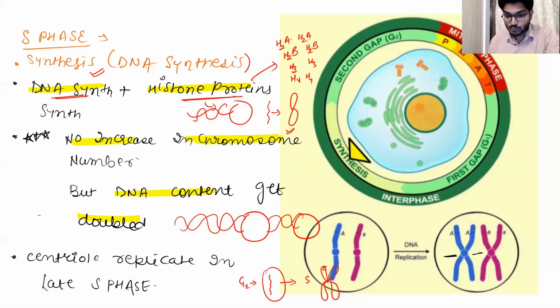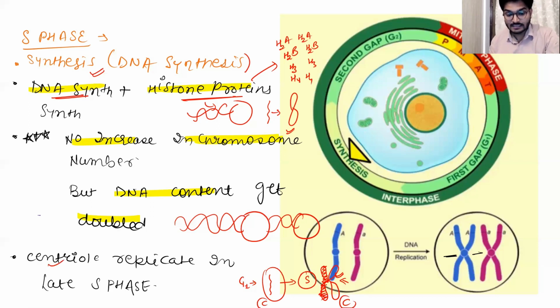So initially, this portion was the original DNA, and this one is the thing being synthesized in the S phase. So the DNA content is getting doubled, but here the chromosome is one, here the chromosome is one, right? So the DNA content is getting doubled, but the chromosome remains one.